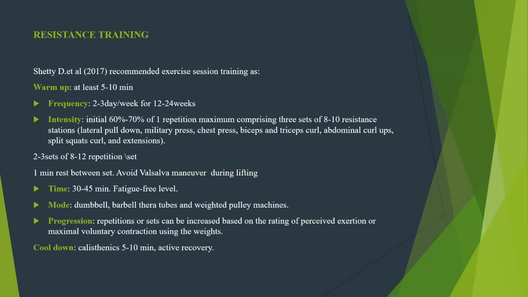Next, intensity. So intensity is about 60 to 70% of 1 RM. The patient can do lateral pull down, military press, chest press, biceps curl, triceps curl, abdominal curl ups, split squats, and extensions. So 2 to 3 sets should be done with 8 to 12 repetitions per set. And 1 minute of rest can be given between each set.